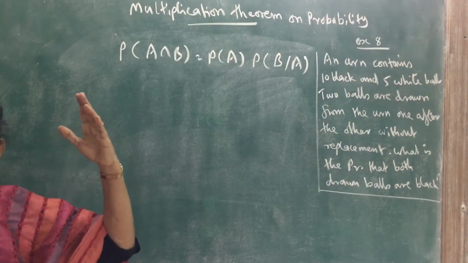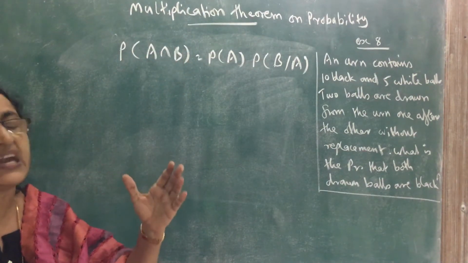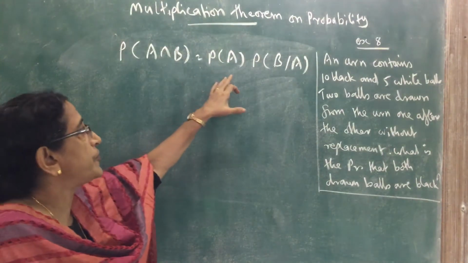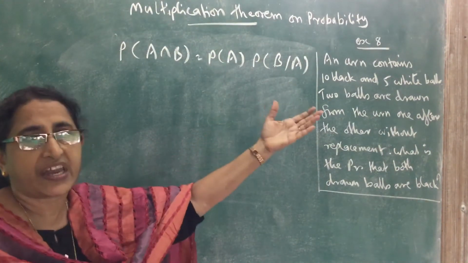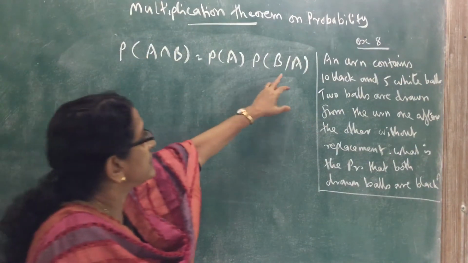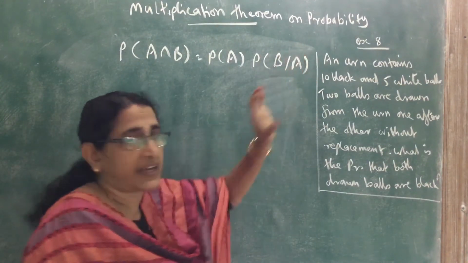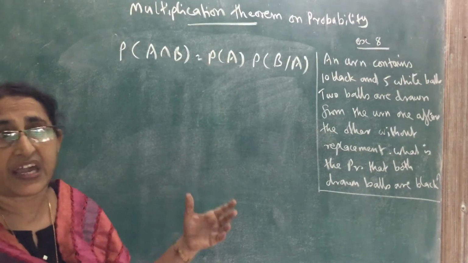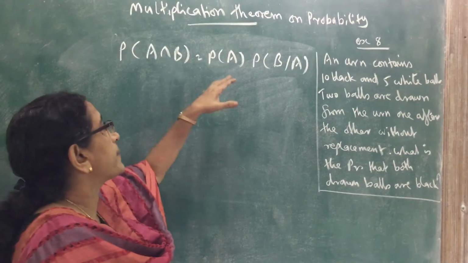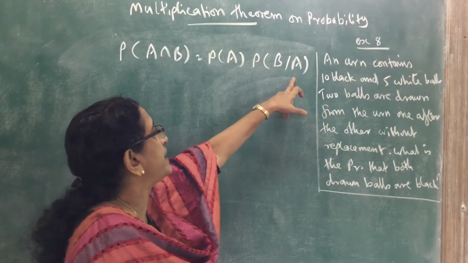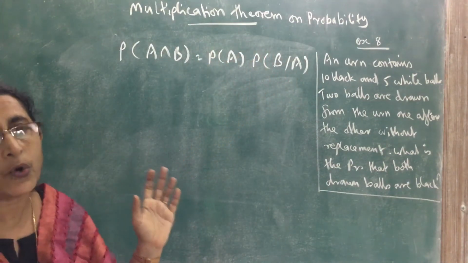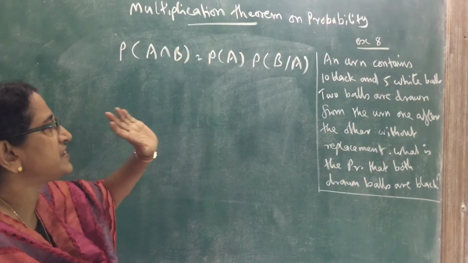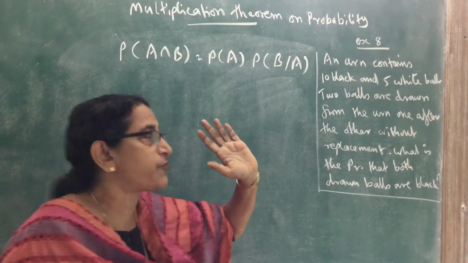Generalizing that, for any two events A and B, we can write probability of A intersection B equal to probability of A into probability of B given A. Here, since A is given, we have to write probability of A. So like that we can remember: probability of A into probability of B given A, or probability of B into probability of A given B. So this is the multiplication theorem on probability, a very easy formula.